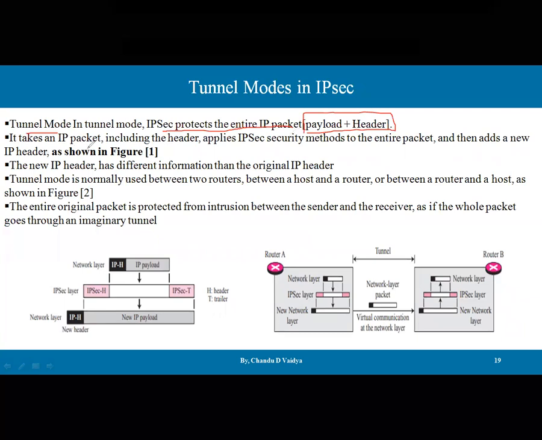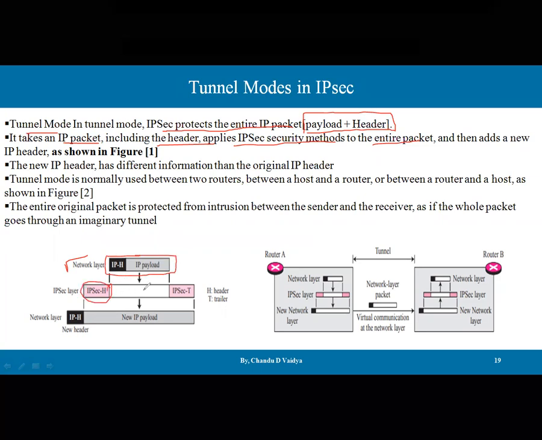It takes the IP packet, including the header, and applies the IP security methods to the entire packet, and then adds the new IP header, as shown in figure 1. So whatever the data, let's say network layer data, the IP payload and IP header is available. This IP payload and header is going to be encapsulated by the IPsec header.